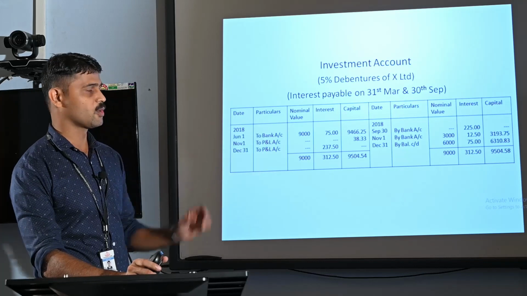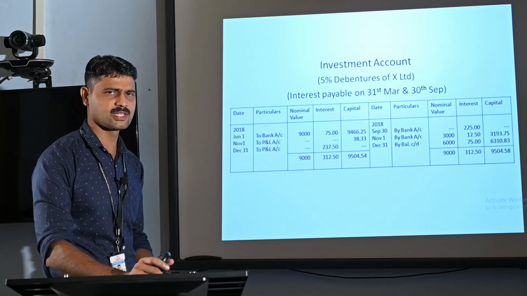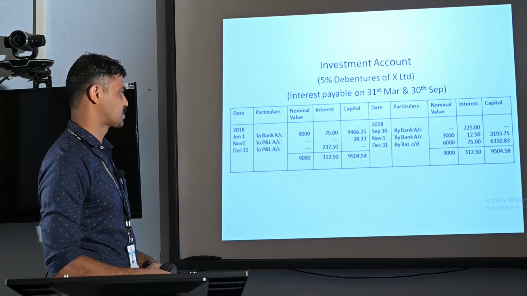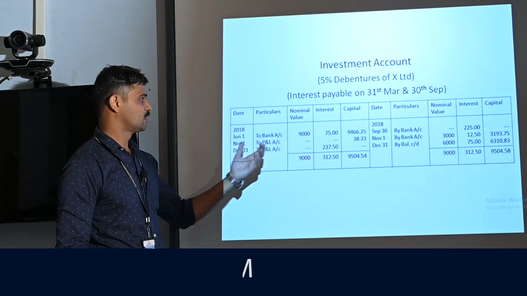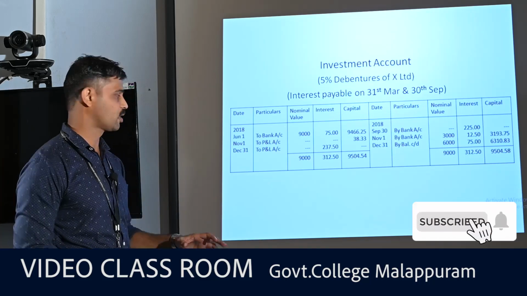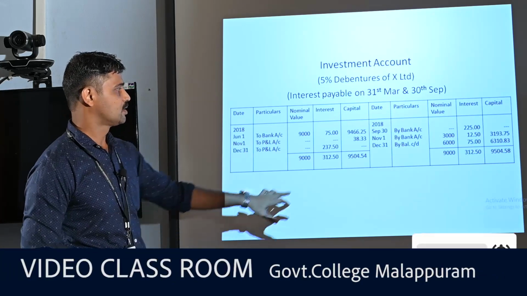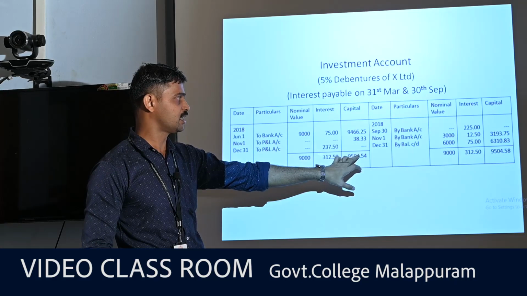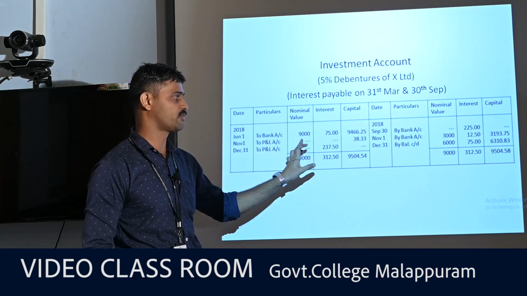As there is a sale, we check whether there is any profit or loss on sale of investment. As computed, we have a profit of rupees 38.33 on 1st November, which is entered in the capital column and transferred to the profit and loss account.